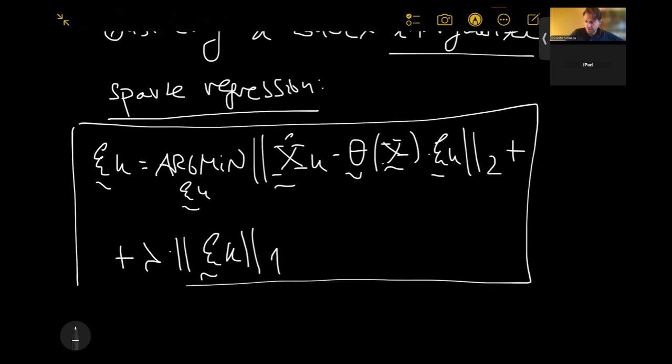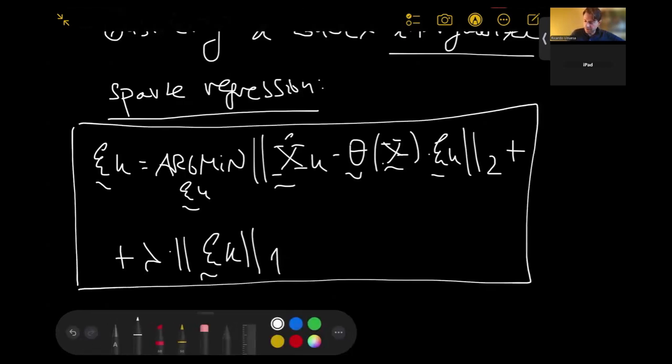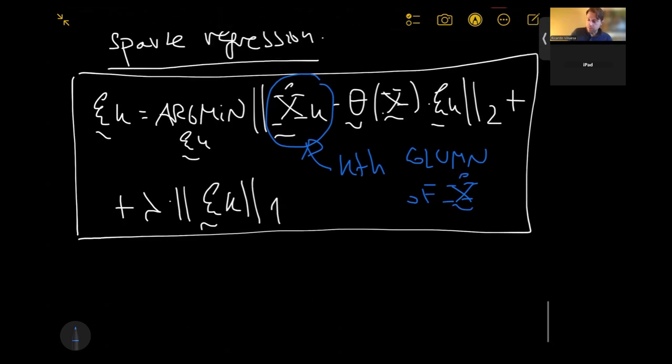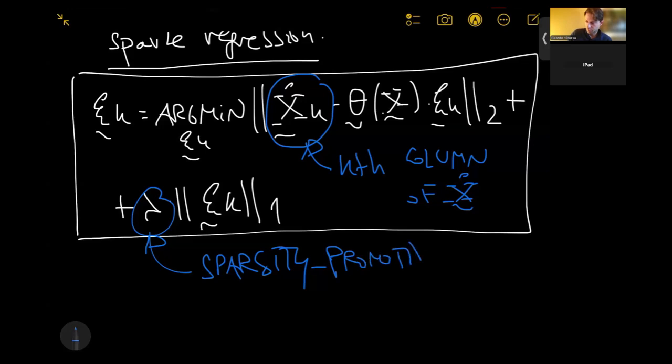This is very important. So now we have two different important things here. This would be the kth column of x dot, okay? And this lambda is the sparsity promoting parameter.